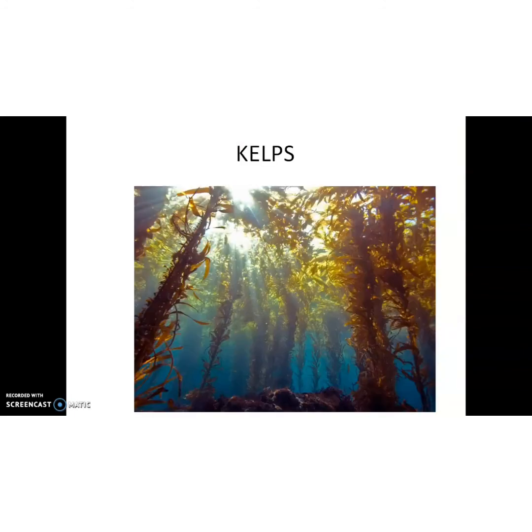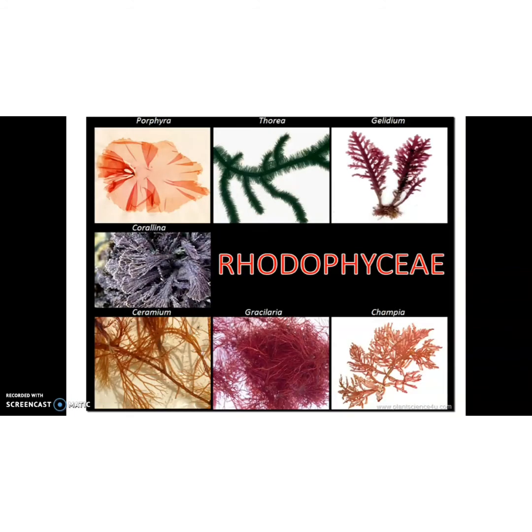Then the last one is Rhodophyceae. Rhodophyceae, commonly called red algae, because of the predominance of the red pigment phycoerythrin. Which pigment is present in them? Phycoerythrin in their body. The majority of red algae are marine, with greater concentrations found in the warmer areas.